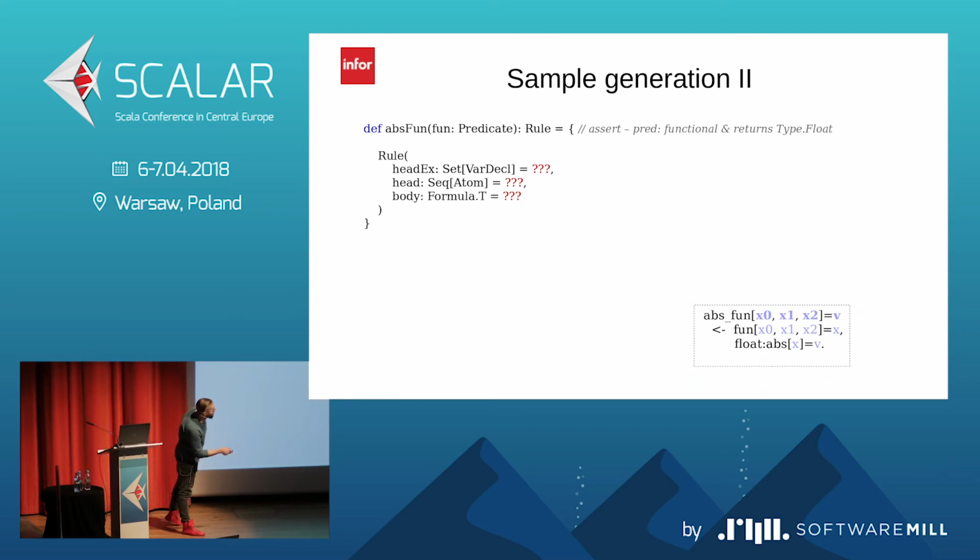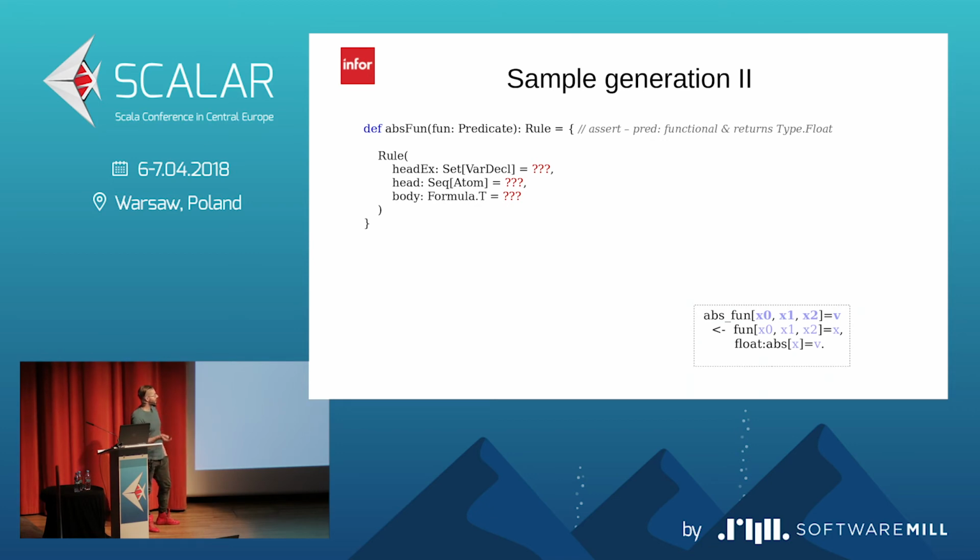So in the headex we have these 4 variables: x0, x1, x2, and v. And there are, let's say, two problems which we need to solve. First one is we need to have some kind of pool of all of the possible variables, because we cannot create, for example, for 3 variables or for 5 variables, because we don't know what is the RET of the predicate which is the fun.